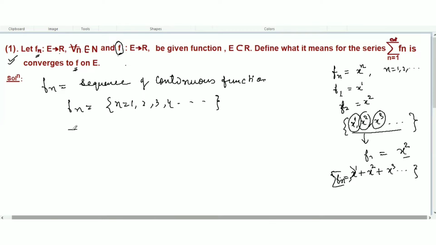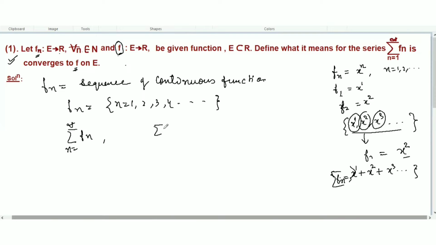Consider this series, summation of n equal to 1 to infinity fn. This is the series, and I am going to create a sequence of partial sums of this series.